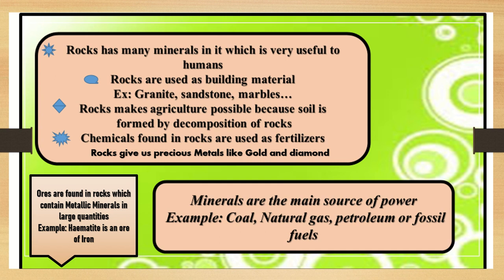So here, what is ore? Ore is a substance from which we separate and obtain a usable metal. For example, hematite is an ore of iron. You have heard about hemoglobin. Hematite is an ore of iron. We get iron from hematite. It is available in underground ores. It is called ore, found in rocks which contain metallic minerals in large quantities. So, like this, we get one metal from the ore, the substance we split, separate, and take.